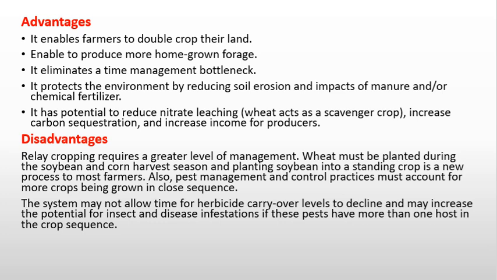Disadvantages: relay cropping requires a greater level of management. Wheat must be planted during the soybean and corn harvest season, and planting soybean into the standing crop is a new process for most farmers. Also, pest management and control practices must account for more crops being grown in close sequence. The system may not allow time for the herbicide carryover levels to decline and may increase the potential for insect and disease infestation if these pests have more than one host in the crop sequence.